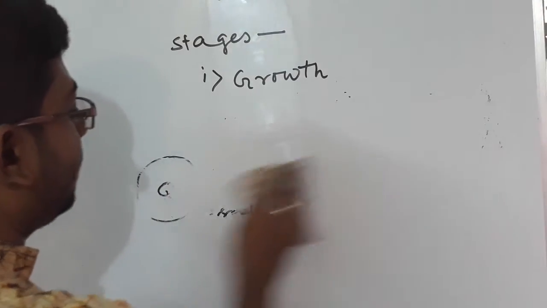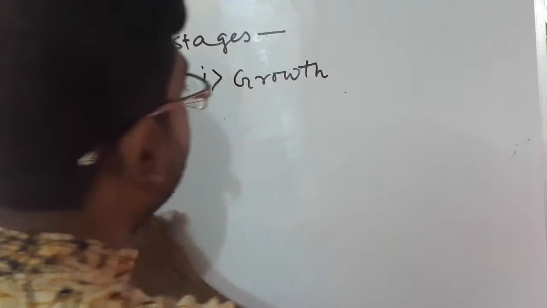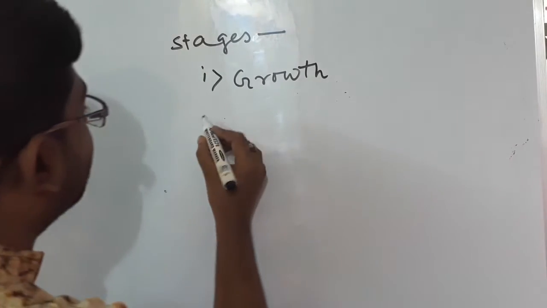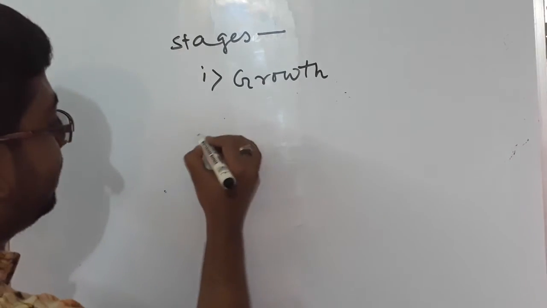Okay. Now, in plants, growth actually takes place with expansion and cell division simultaneously.